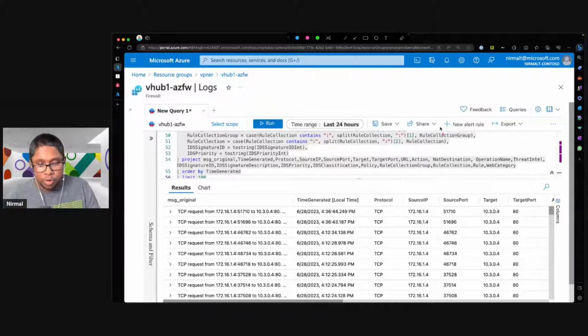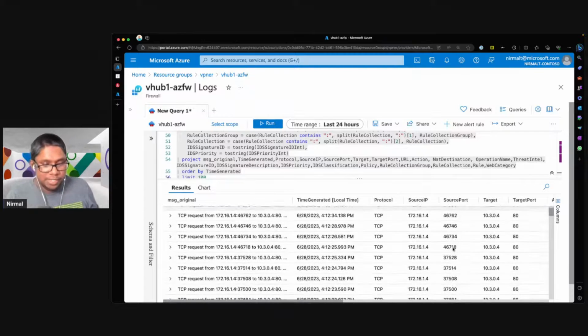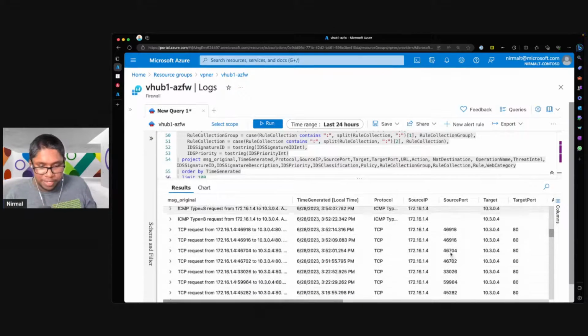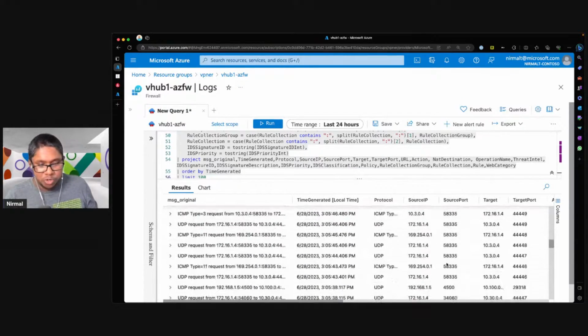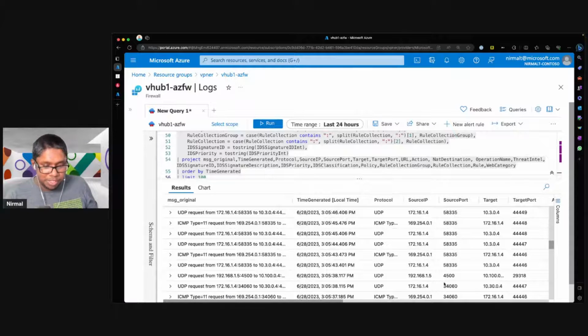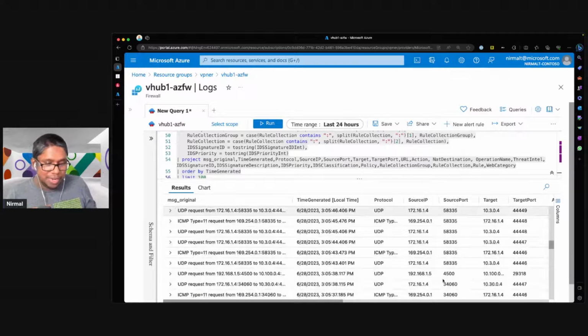This is using port 8, with the source IP on my spoke one VNet, and then we can also see the target IP in here. So that is the TCP traffic that's flowing through. And then what you will also notice is there is another traffic flow, which is essentially using port 4500 and also port 500, but these are all UDP traffic.